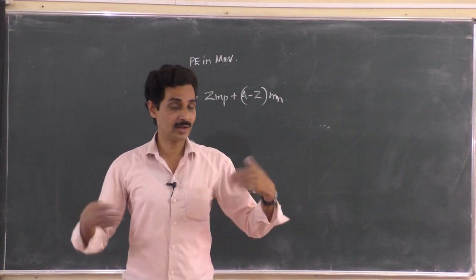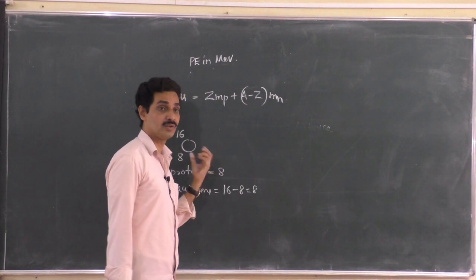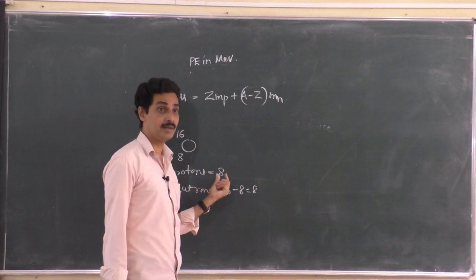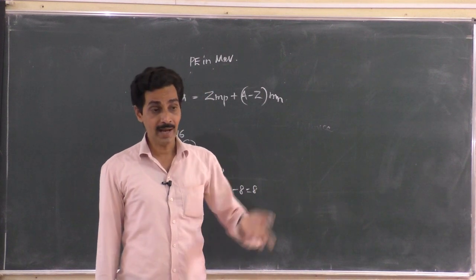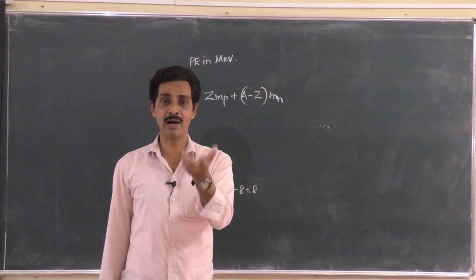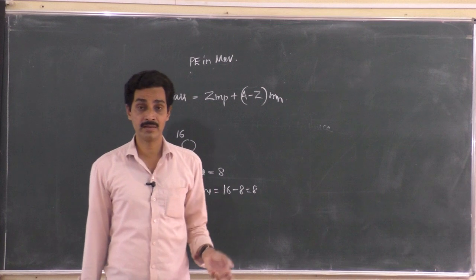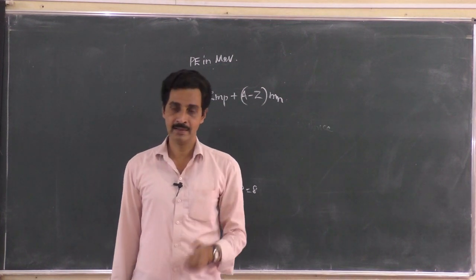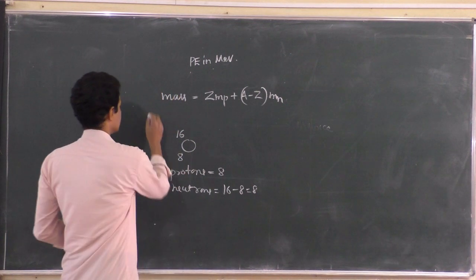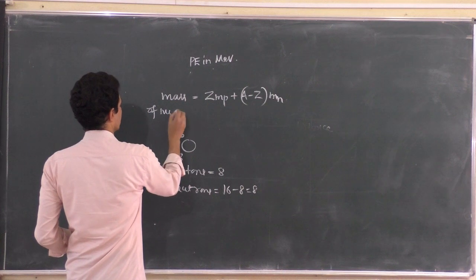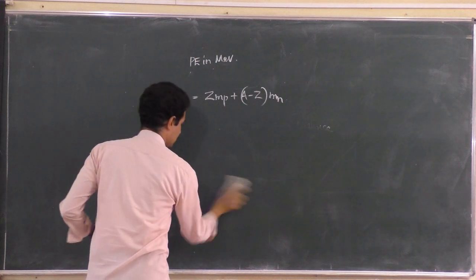Somebody should put in energy to prepare it, and energy is needed to prepare an oxygen nucleus starting from 8 protons and 8 neutrons. That energy will not be obtained from somewhere else. That energy will be obtained by losing some amount of mass while forming the nucleus itself. That is why the total mass of nucleons after forming the nucleus will be less, and before forming the nucleus will be more. And that is why the mass of the nucleus is not this one. The mass of the nucleus is different.